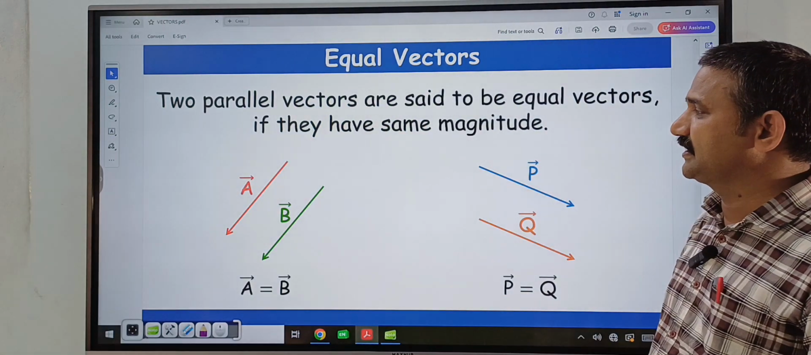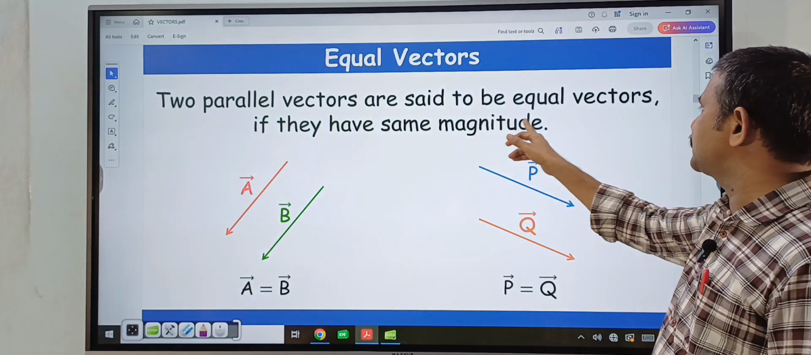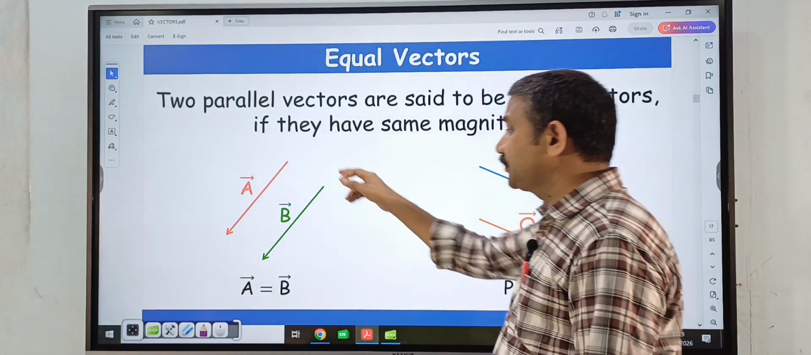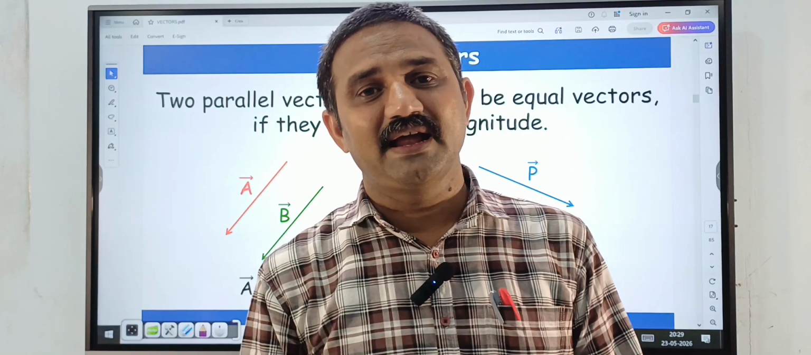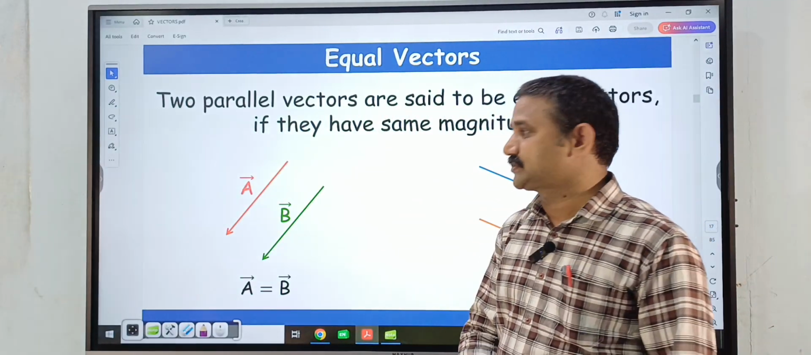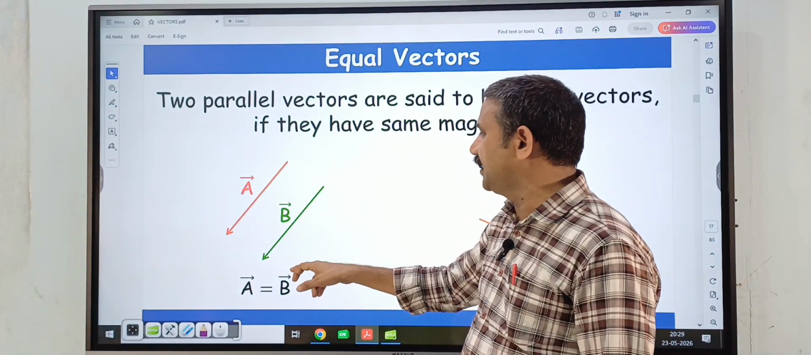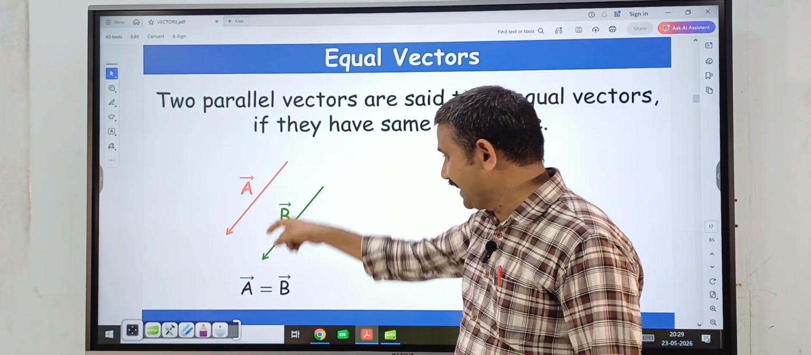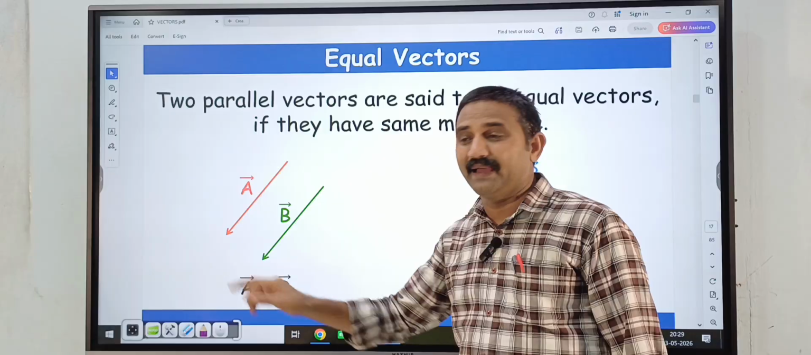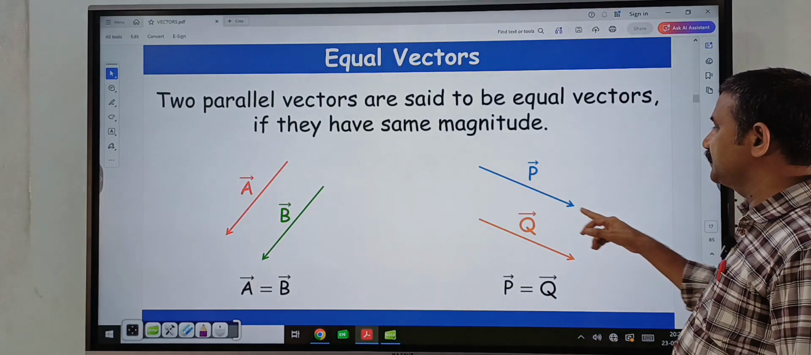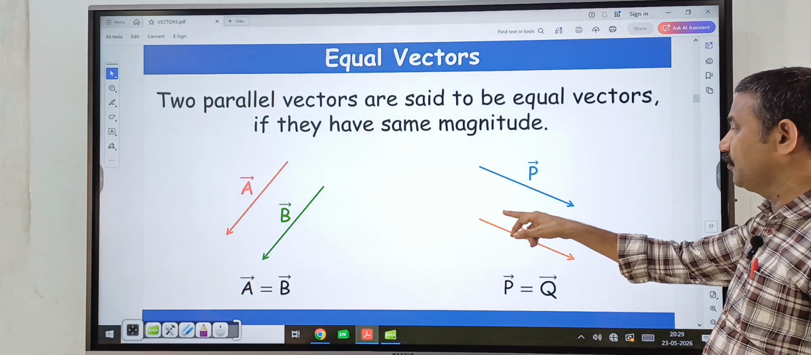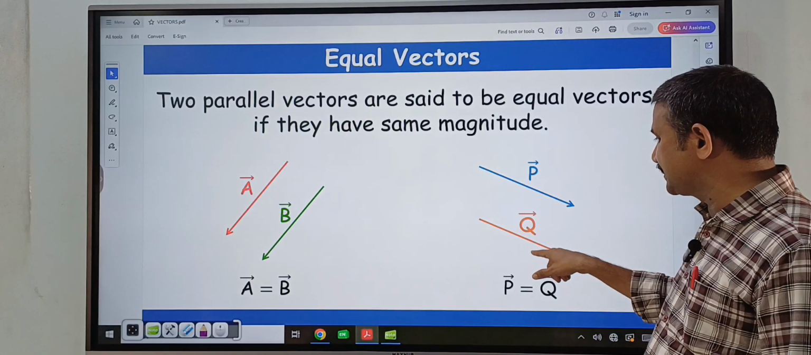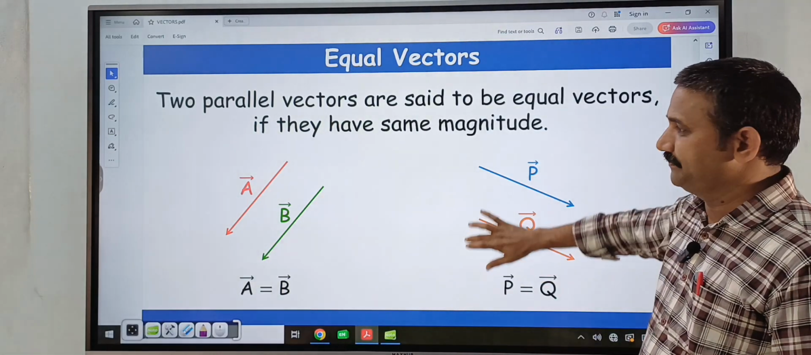Next, what are equal vectors? Two parallel vectors are said to be equal vectors if they have the same magnitude. Suppose the two vectors are in the same direction and have the same magnitude also. So here A bar and B bar are both equal vectors. Both have the same direction and the same magnitude. Similarly, here P bar is one vector and Q bar is another vector. The magnitudes of P bar and Q bar are the same and the direction is also the same.